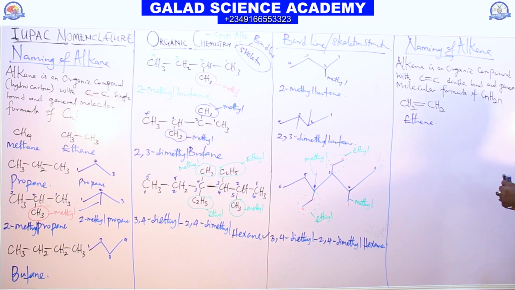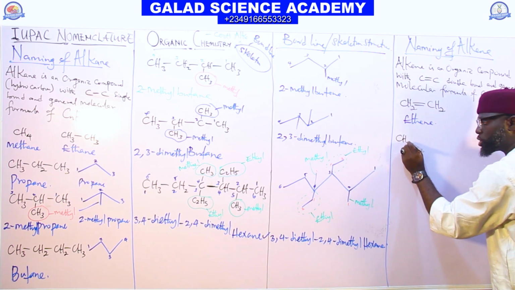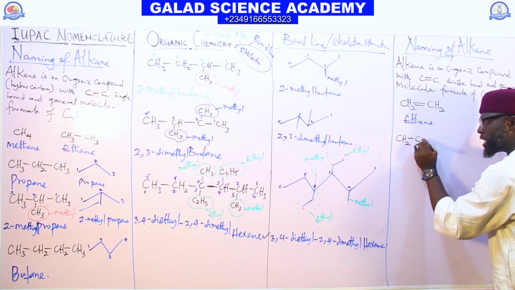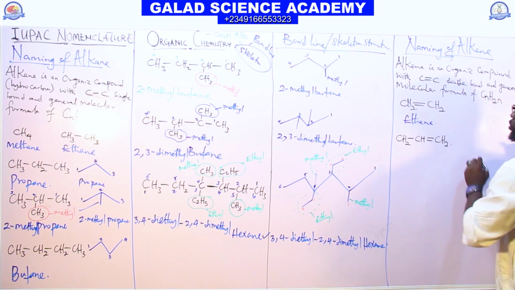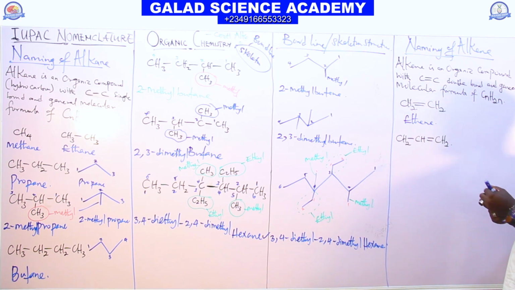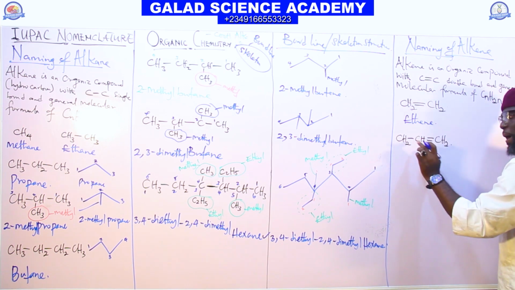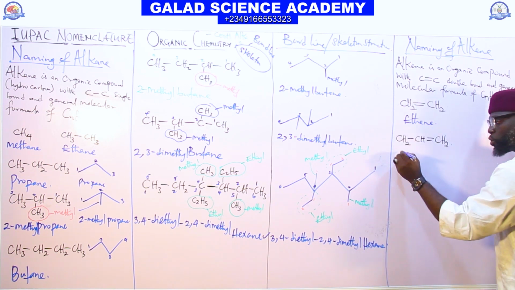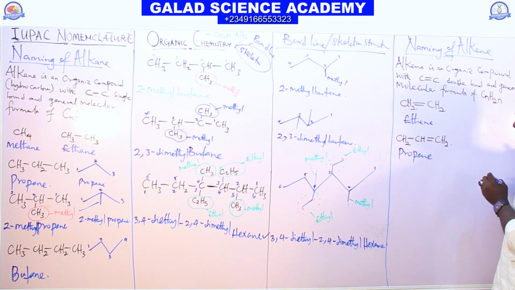But in the case of a compound that has CH2, CH double bond CH2, look at this compound. One carbon, 1, 2, 3. We call it propene.